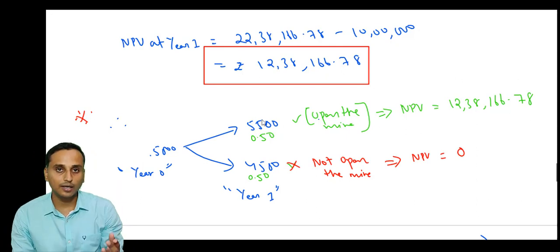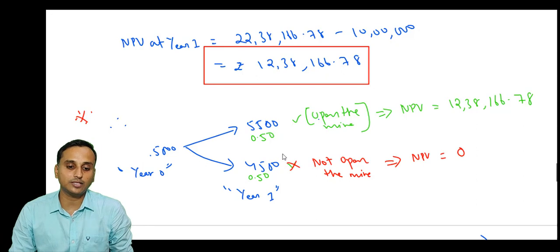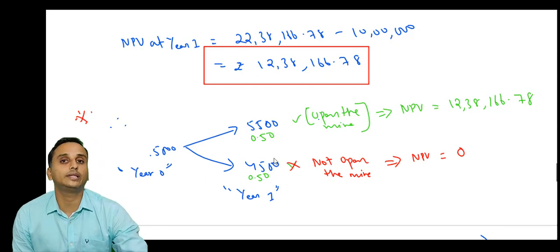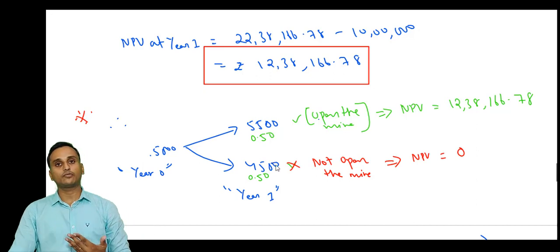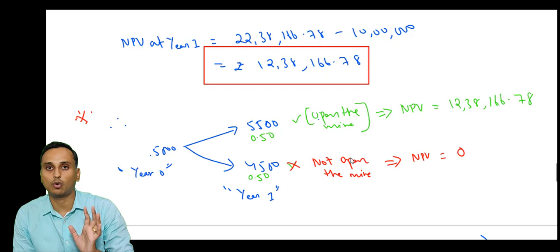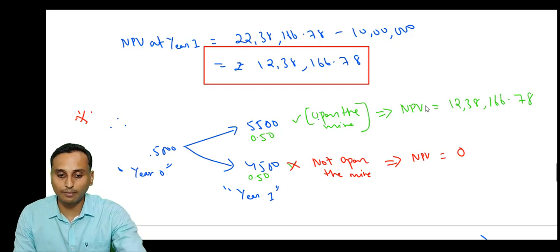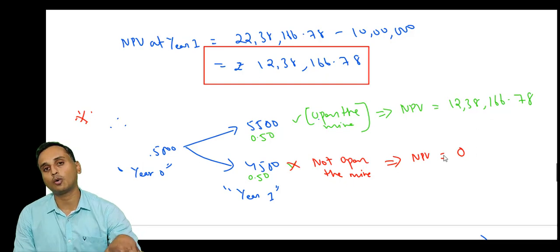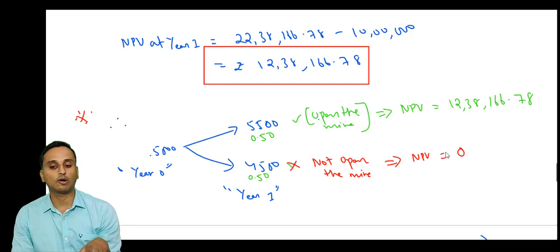12,38,160.78. But there can also be a scenario when the price is not 5,500, the price is 4,500 in year 1. What will you do in that case? When the price is 4,500 in year 1, you will not open the mine. If you don't open the mine, NPV will be 0. So when you open the mine, NPV is 12,38,160.78. When you don't open, NPV is 0. So what will be the average NPV?